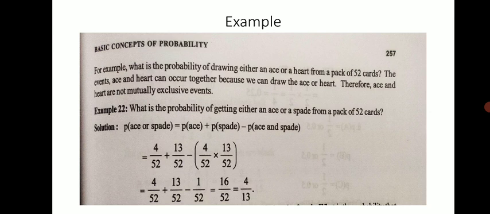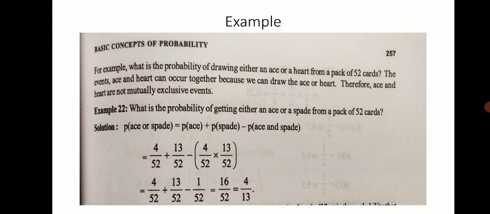So what is the probability of getting either an ace or a spade from a pack of 52 cards? The solution: the formula is probability of ace or spade is equal to probability of ace plus probability of spade minus probability of ace and spade.